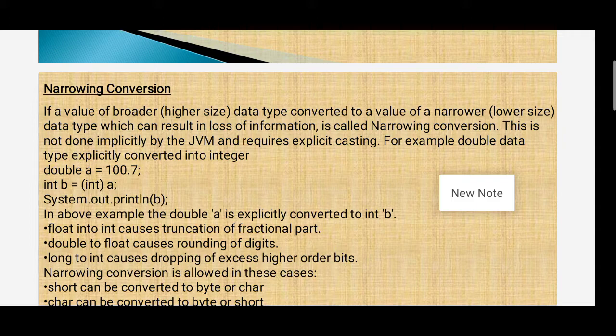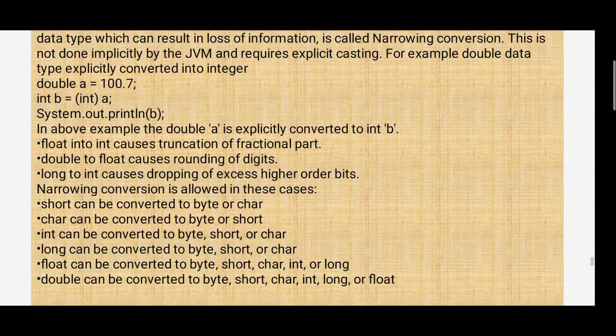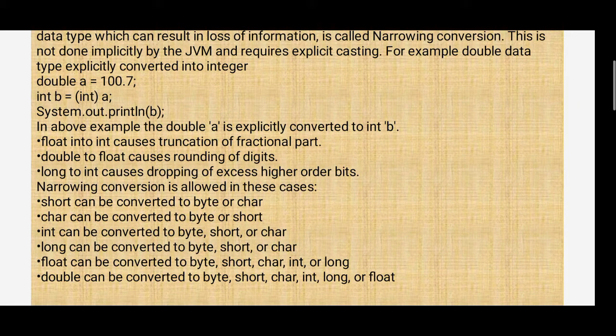double a = 100.7; int b = (int) a; System.out.println(b). In the above example, the double is explicitly converted into int b.